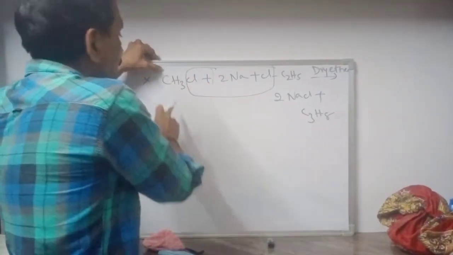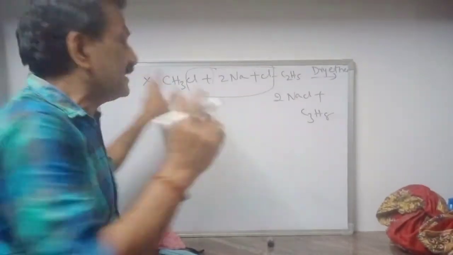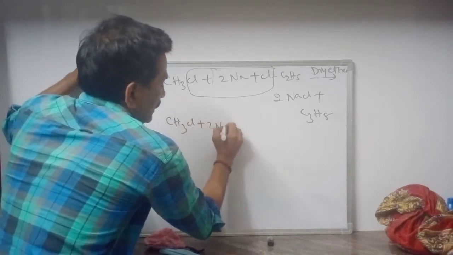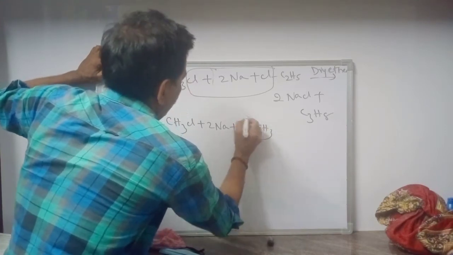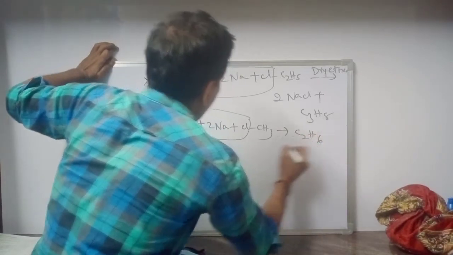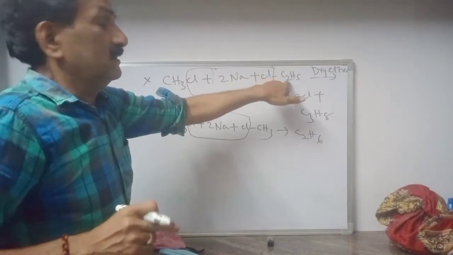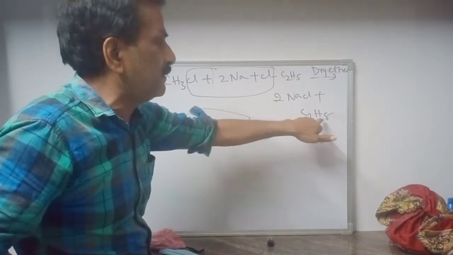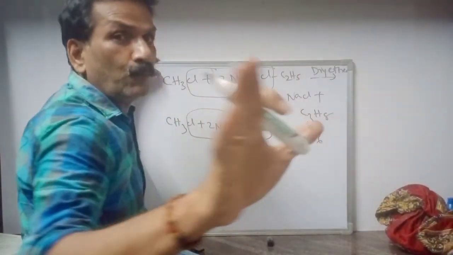No. Again there is a possibility that 2 moles of methyl chloride may react with sodium metal in presence of dry ether. We get ethane. Methyl chloride and ethyl chloride react with sodium metal, and we have prepared propane, CH3, C2H5, C3H8.